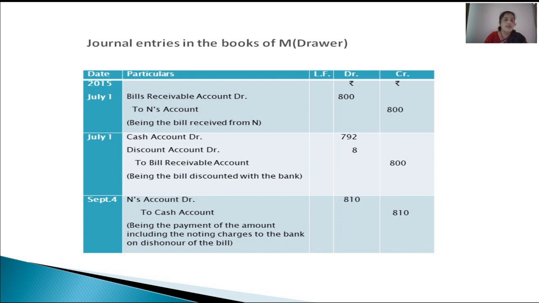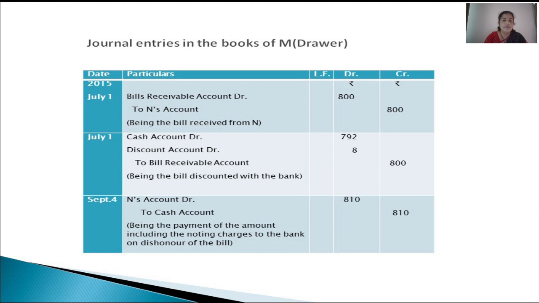Then on the same date, we discounted the bill with the banker. So what we received? Amount of the bill less the discount as per the rate given by the banker. So cash account debited, discount account debited to bills receivable account. Let us look at the calculations later. First of all, cash account debited, how much we received. Here it is written 792.